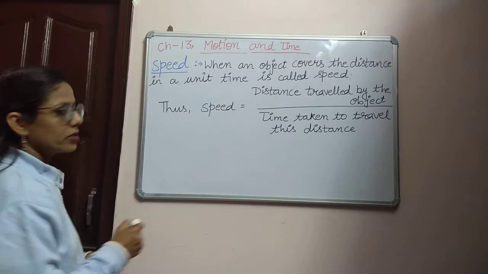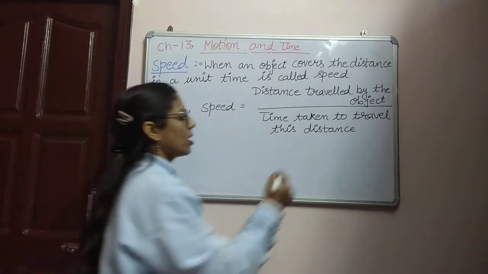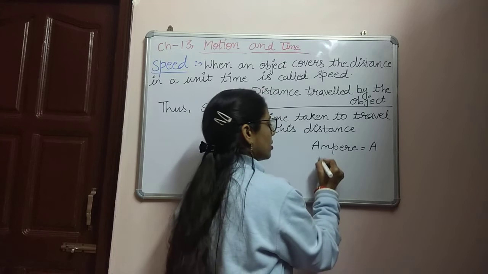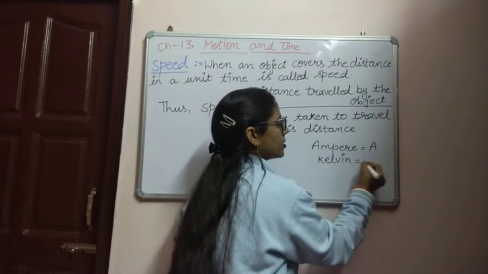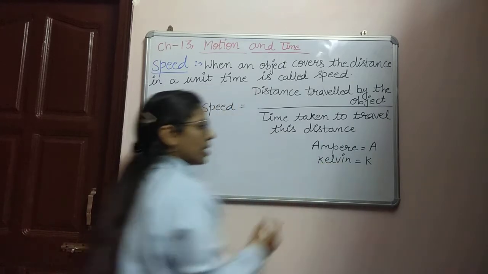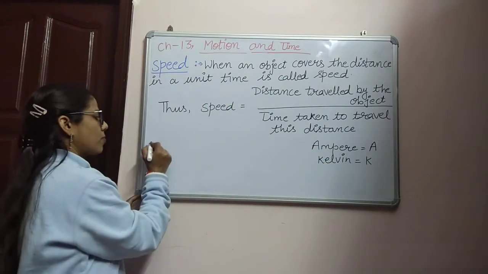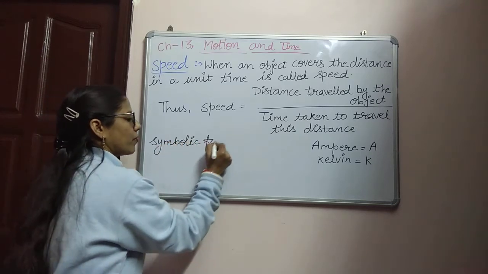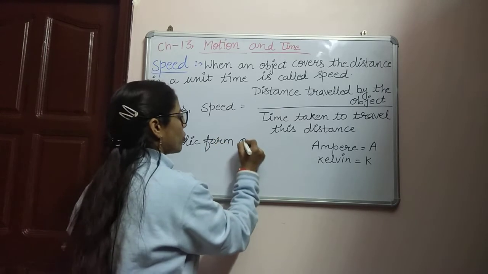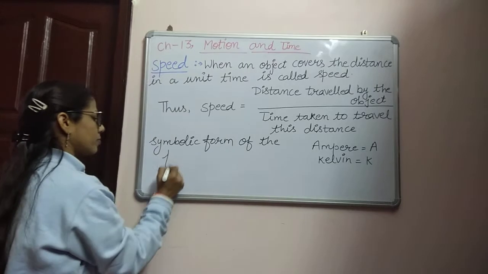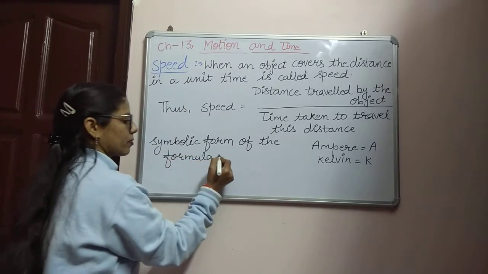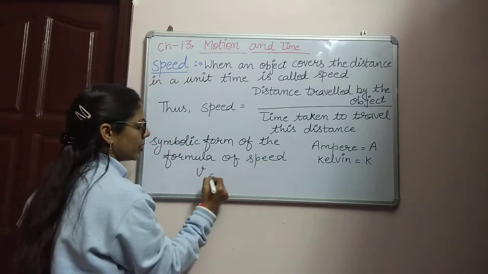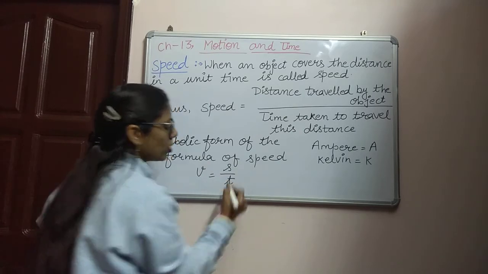We can write the formula of the speed in symbolic form, like the symbol of ampere is capital A and the symbol of Kelvin is capital K. Similarly, the symbolic form of the formula of the speed is small v equals small s divided by small t.